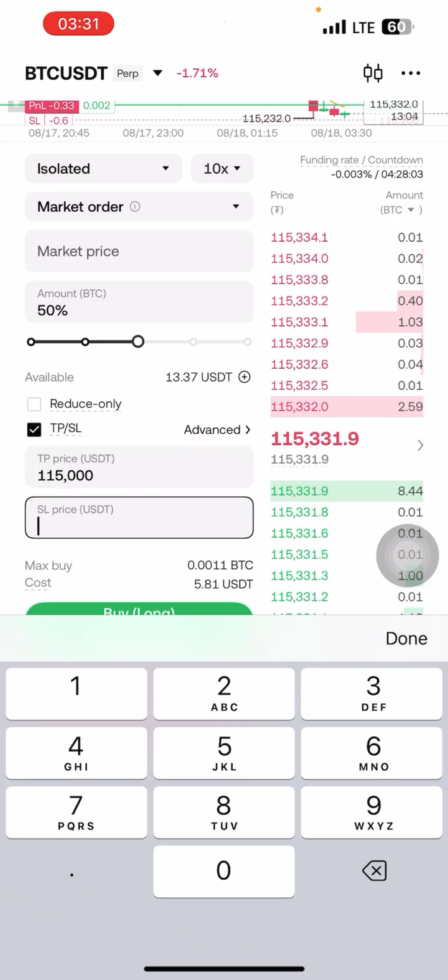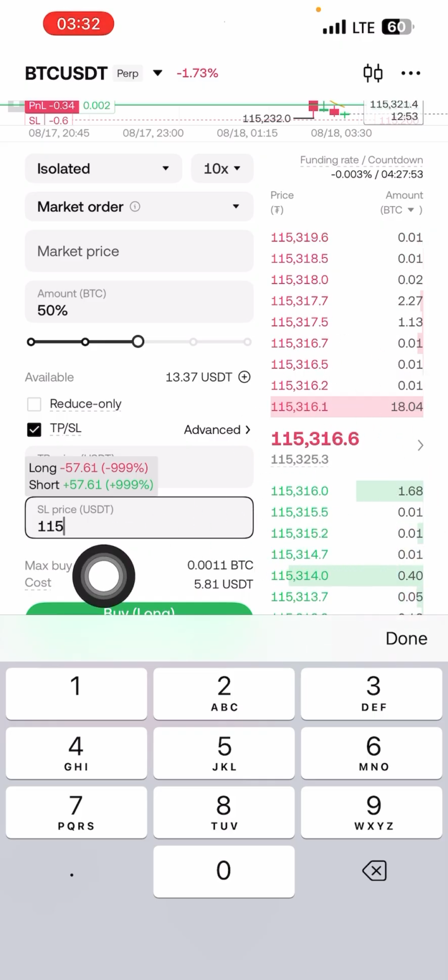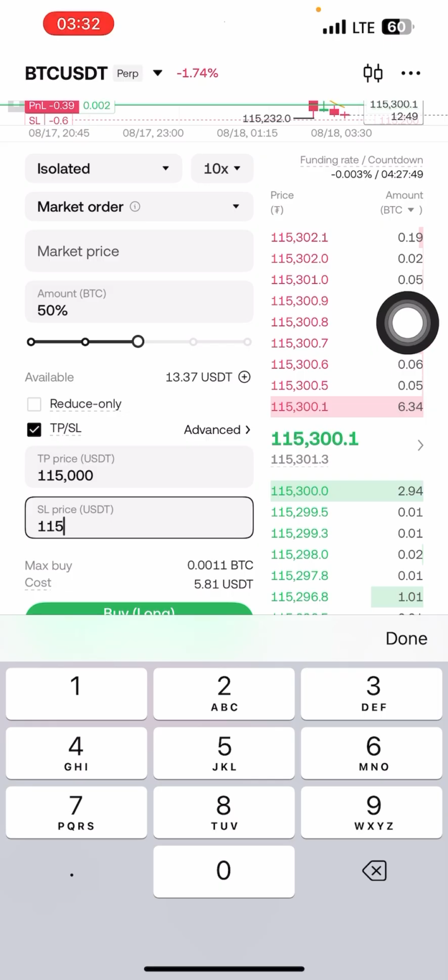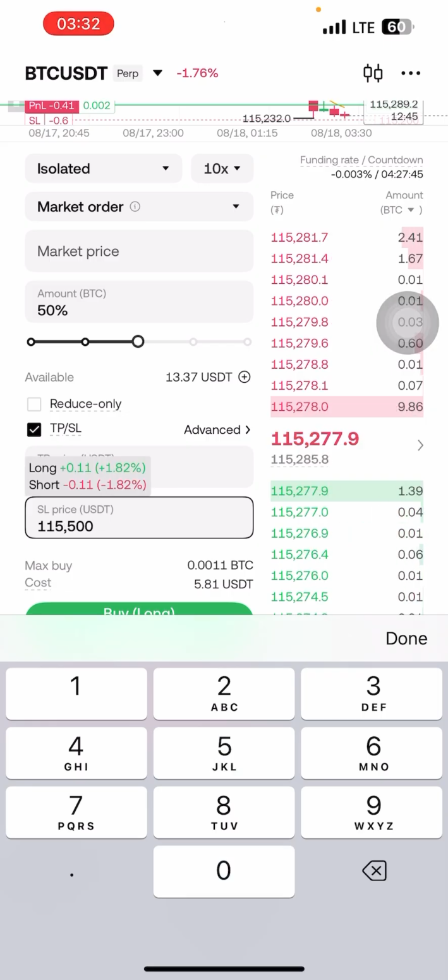And the stop loss means that if I'm saying I'm going short and it's going long, that means I'm losing money. So you have to set the stop loss close to your market price in order not to lose much. So the stop loss will be, let's say, 500.